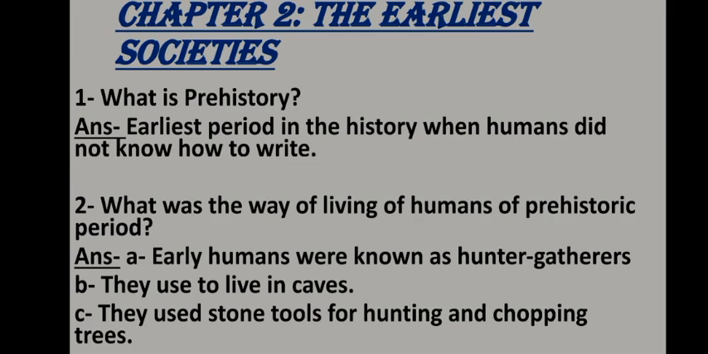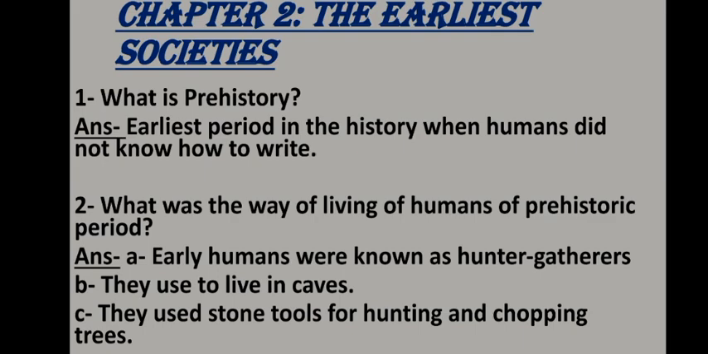So the life of the people of the prehistoric period was very different. They didn't know how to make their own food or how to grow crops, and they used to rely on the animals. For hunting, they were also known as hunters and gatherers. And for hunting animals, they used to use stone tools.